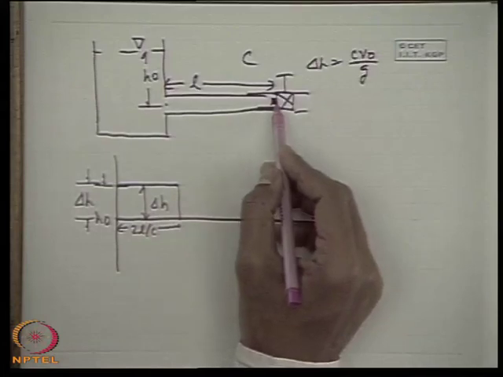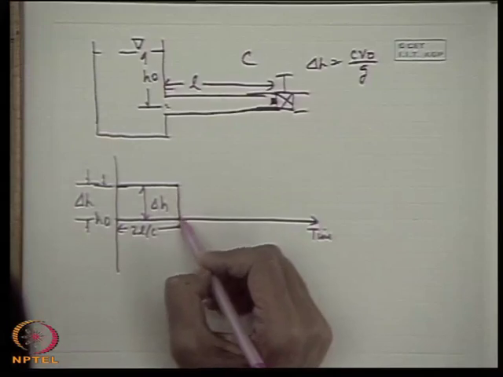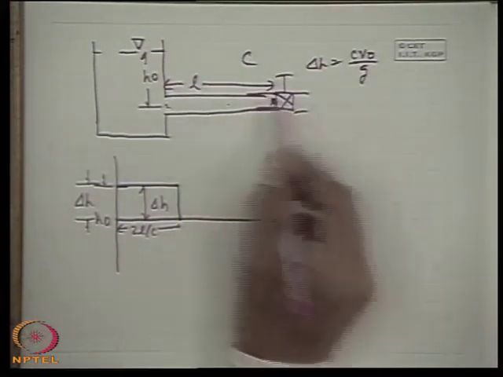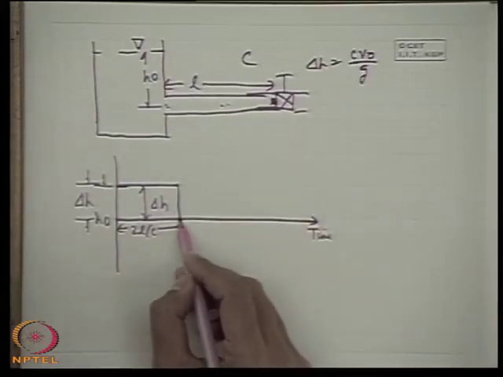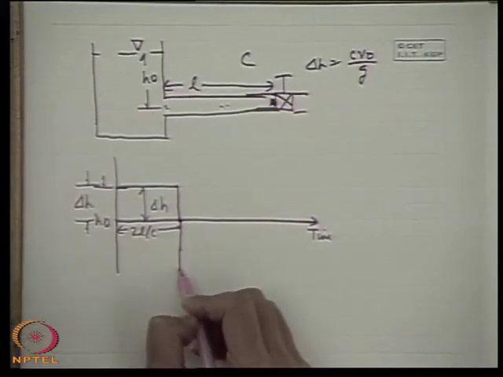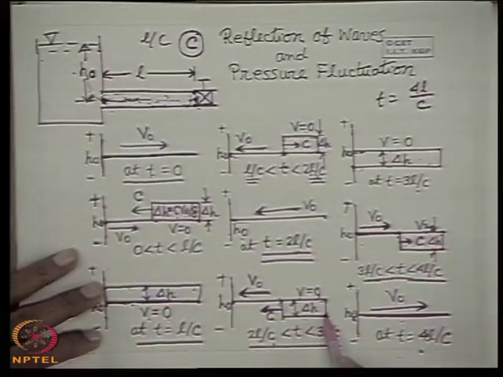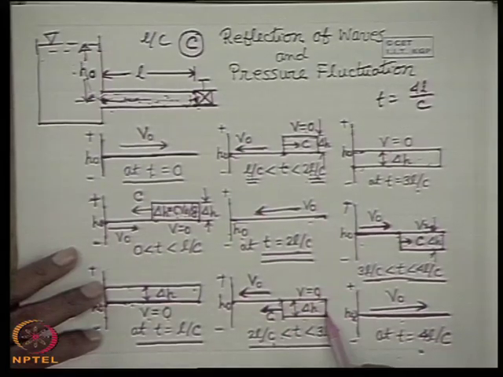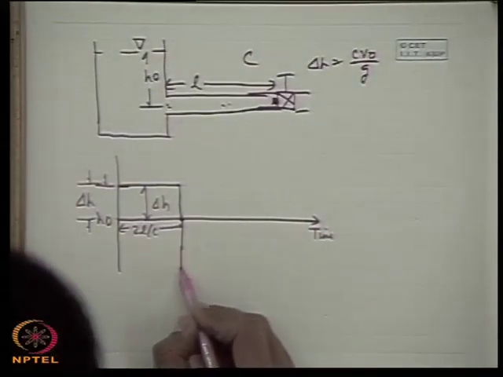Then at 2L by C, what happens? The negative pressure wave will come. This negative pressure wave will first diminish this delta H to H0, and at the same instant another negative pressure wave will start, as we have discussed earlier, in this direction. So at that instant t equal to 2L by C, the pressure will fall to H0 minus delta H. Just at 2L by C this wave comes, so the negative pressure wave will make the pressure fall.